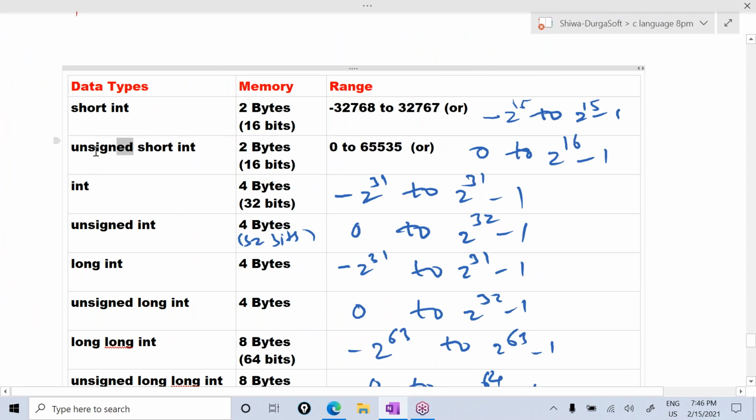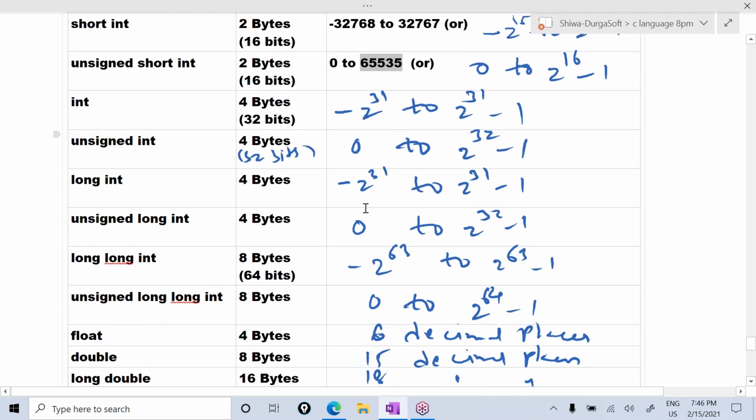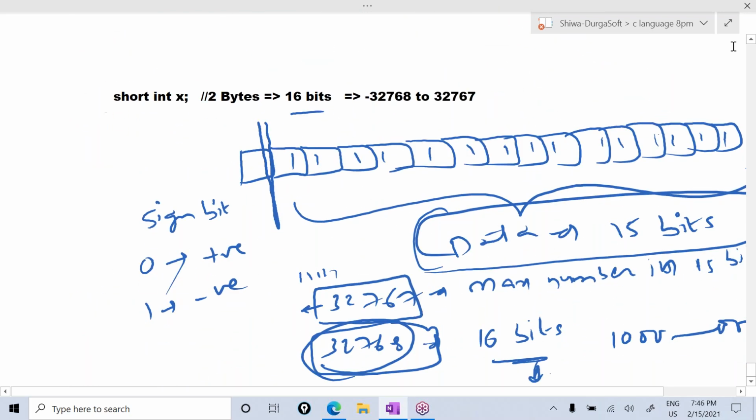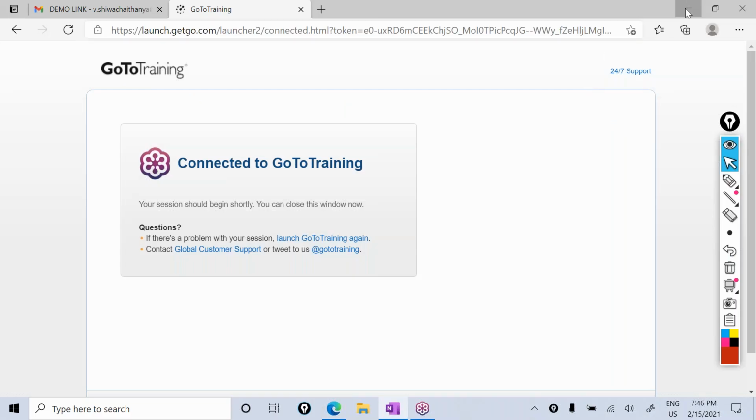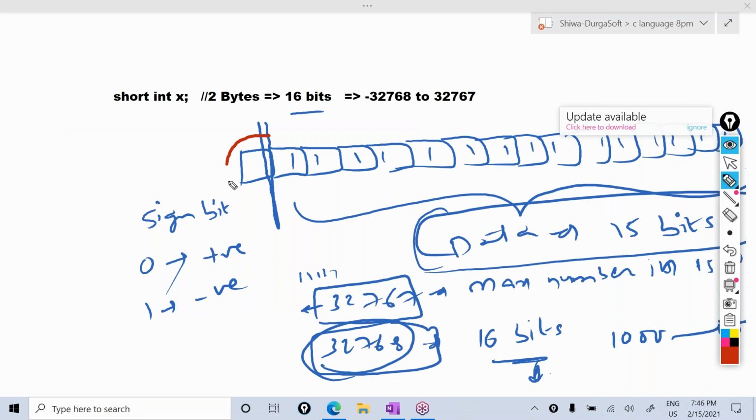Okay, now you may get the doubt: for the unsigned, why is it accepting up to 65,535? Because for the unsigned, this sign bit will not be there. Unsigned means no sign, so no sign bit will be there. So a total of 16 bits will be allocated for data only.